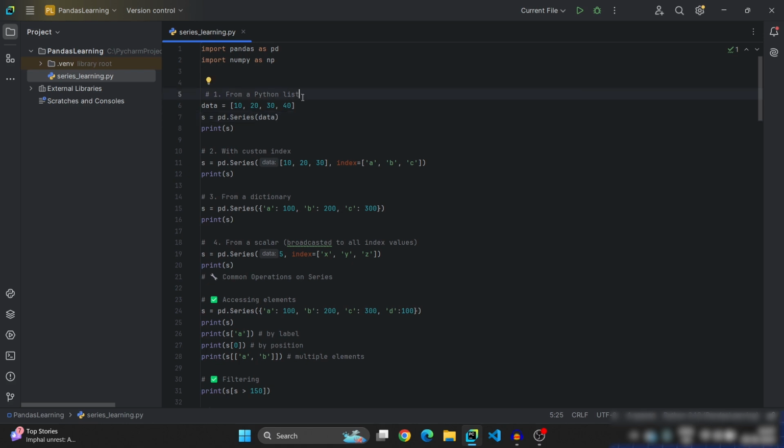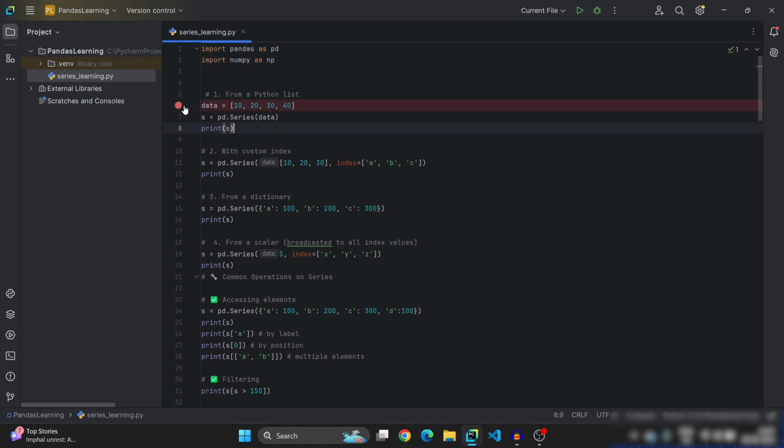First approach is creating a series from a Python list. So here you will see data equal to 10, 20, 30, 40, which is a list. So pd.Series is a Pandas method to create a series. pd.Series must enclose a list, which is data, then it will return a series, which we are assigning to the variable s. Now we want to see how a series will look.